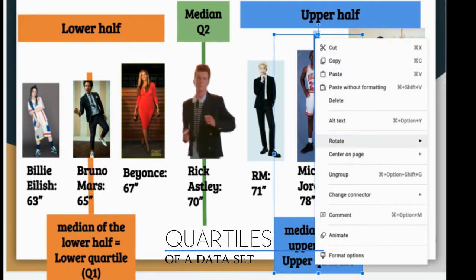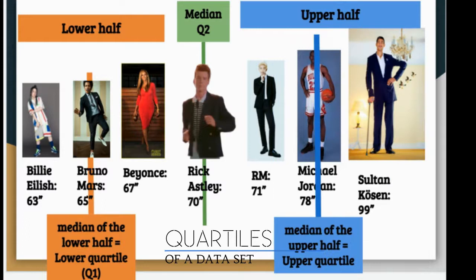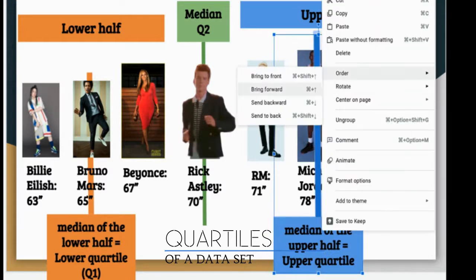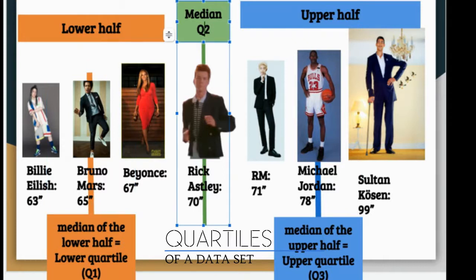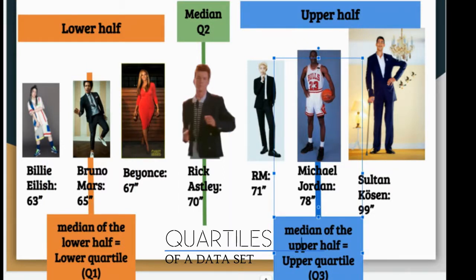I apologize to you all. I am trying to find a way to put this in the back, and it's a little bit challenging here. There we go. Okay. Now, the median of the upper half is 78 inches. This is our upper quartile, and it's also called our Q3. Quartile 1, quartile 2, quartile 3. And quartile 4 is just right here at the very end of our data.